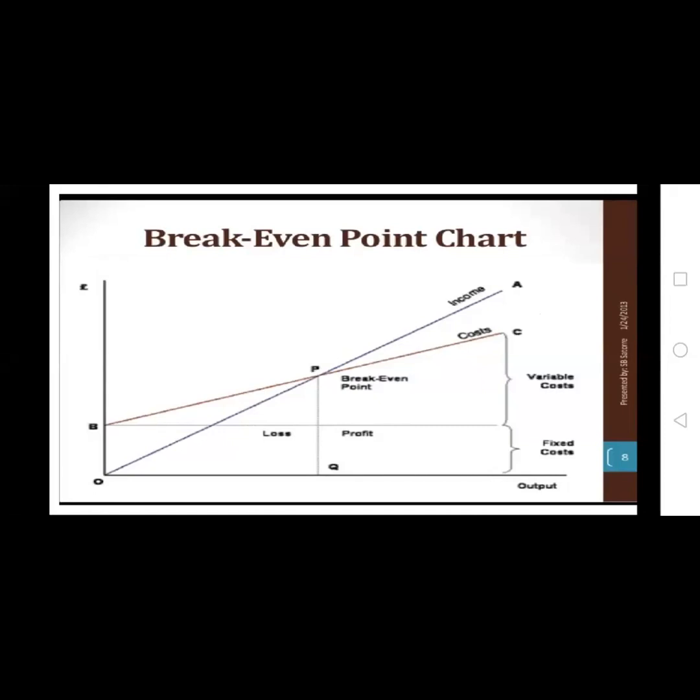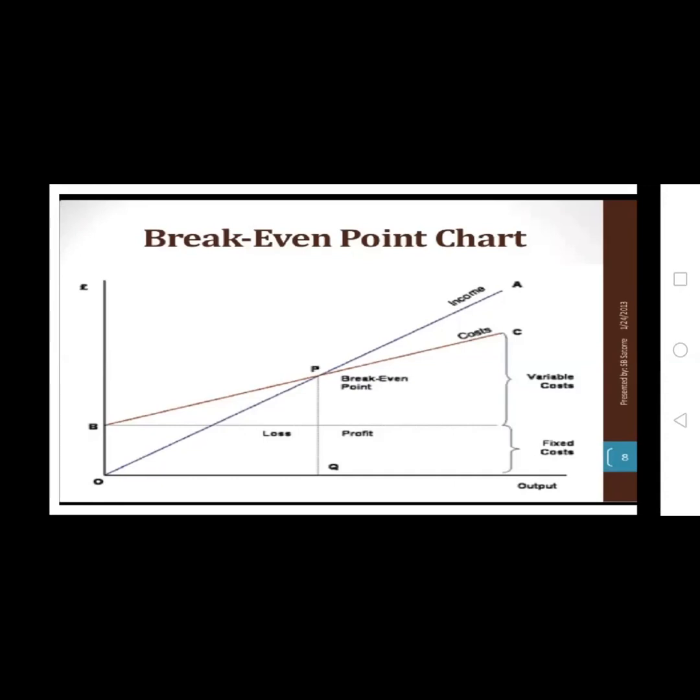So these are the fixed cost and variable cost. What are the fixed costs? Fixed cost means land, building, machines and equipment. Those are called fixed cost. And variable costs are the raw material, labor, wages. Those are all called variable cost. So at the break even point, it covers the fixed cost and the variable cost completely, and automatically it gives no profit and no loss to the company.